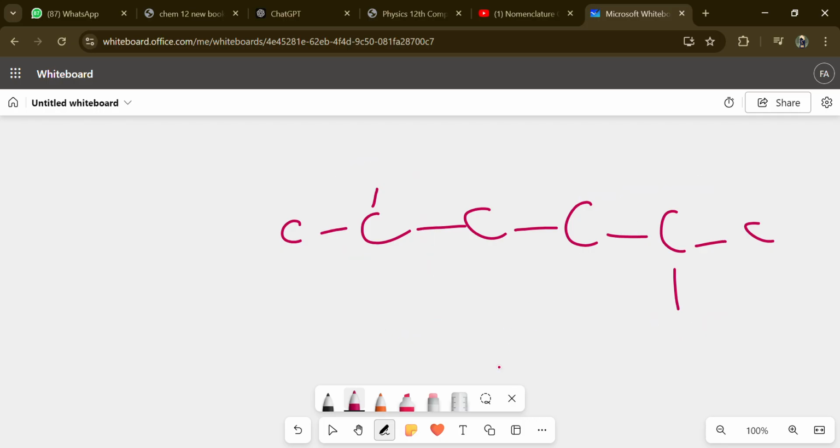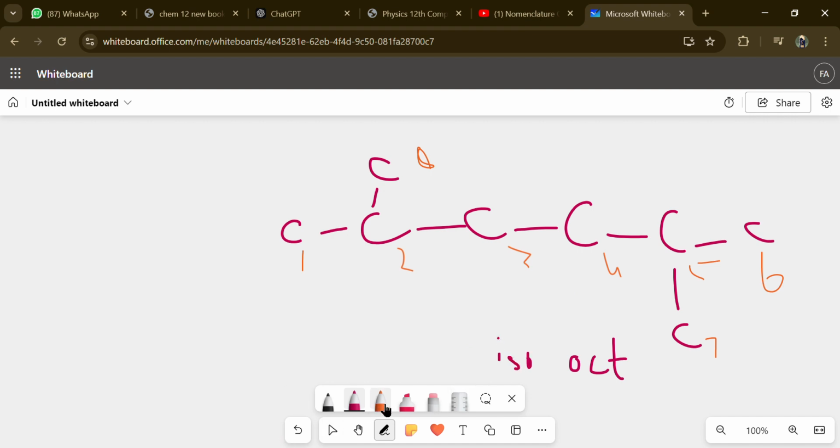So here the situation is, first, name it according to the numbering: 1, 2, 3, 4, 5, 6. Again, we do have a carbon here and a carbon here. Whenever we are doing the nomenclature in the common naming system, we'll consider these as well, so it will be 7 and 8. Combinedly, these all will create an octane. Let's first write the oct. Then it comes: is there any carbon that is attached by 4 carbons? No. So there will be the nomenclature of iso.